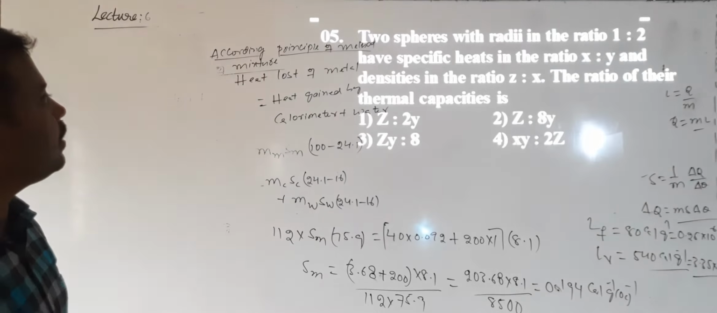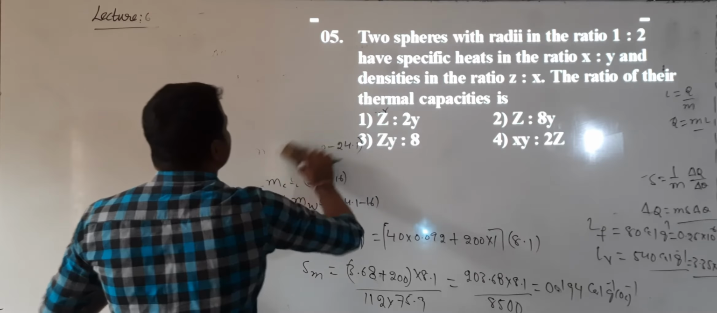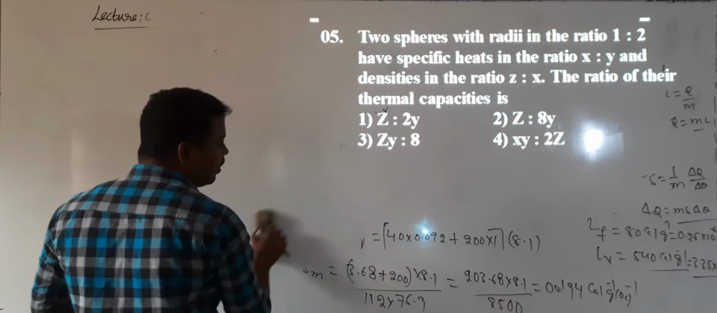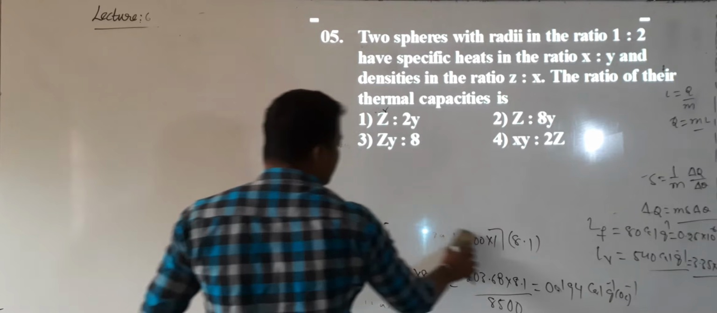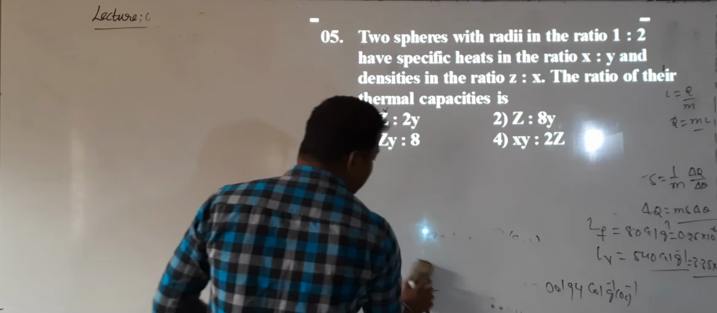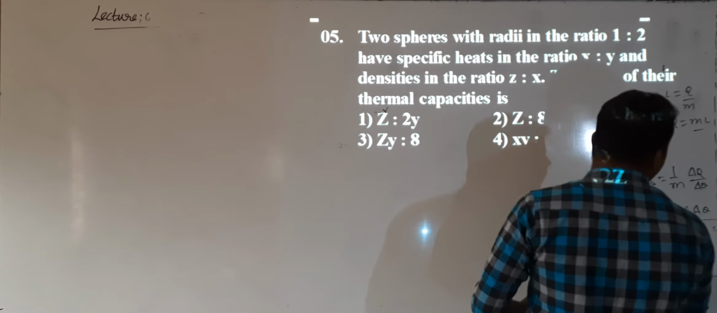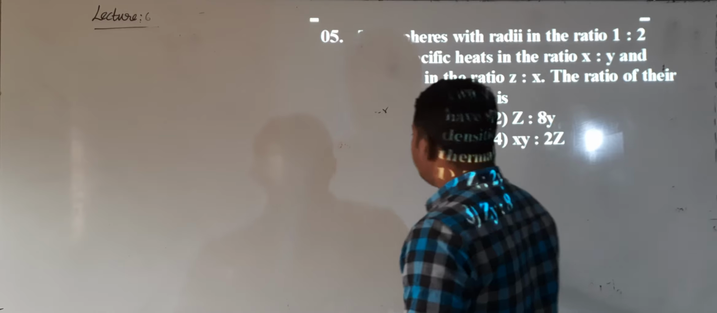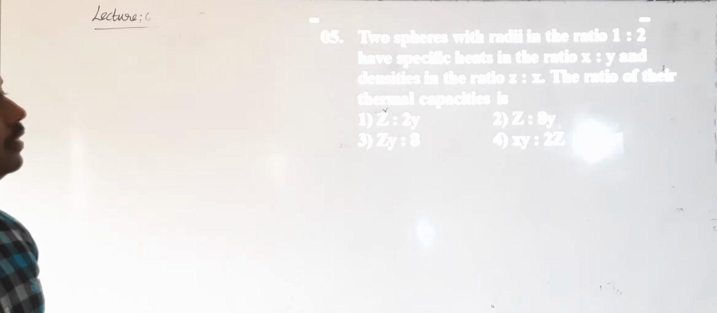So question number 5. I think this question may be a key answer issue; the key answer is not matching. So if you do it properly, then we will come to know whether our key answer is correct or what they have given is correct. Okay? So let us see question number 5. This is also the same as question number 1.